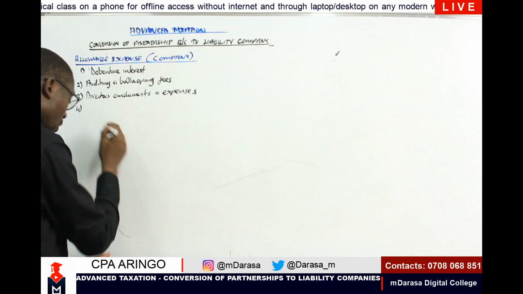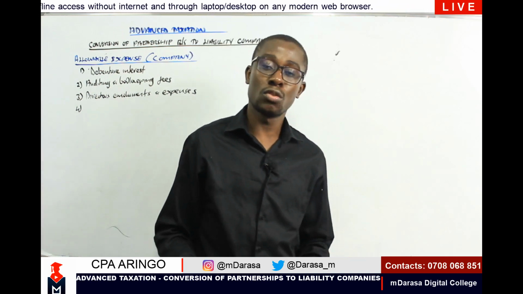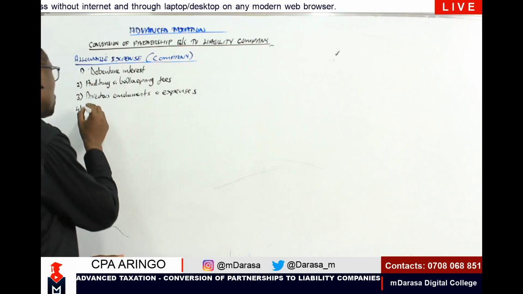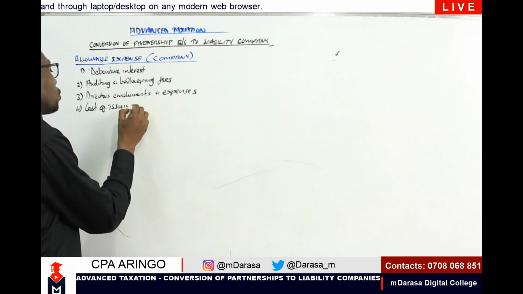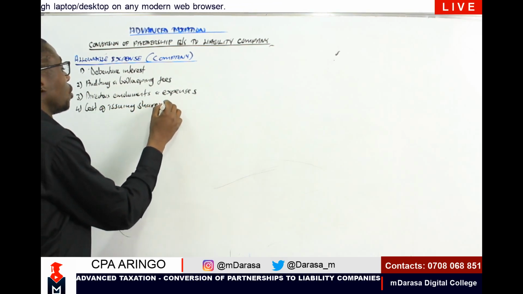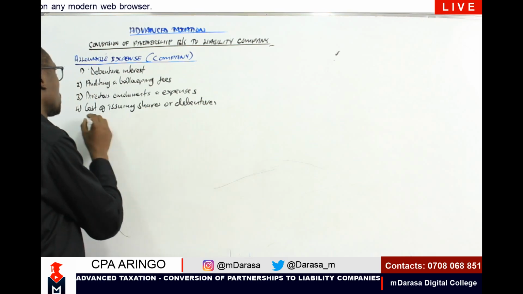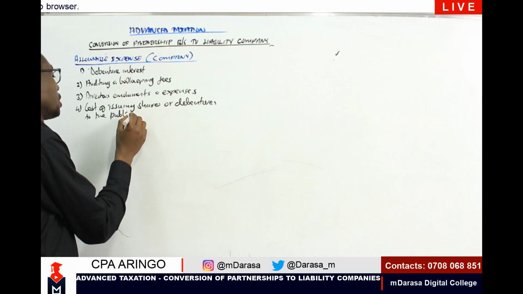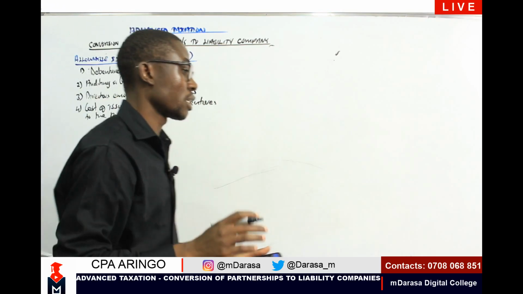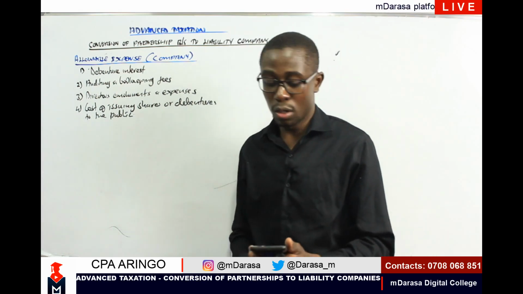Number 4, a key element that you must also consider is the cost of issuing shares or debentures to the public. Cost of issuing shares or debentures to the public. That one is also going to be taken as what? As an aspect to do with an allowable expense.